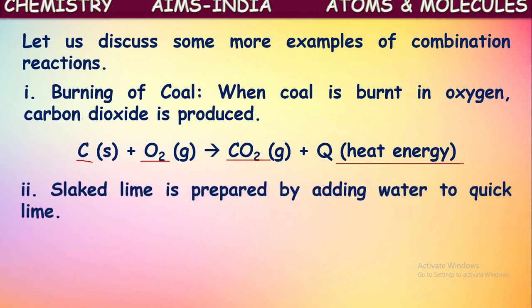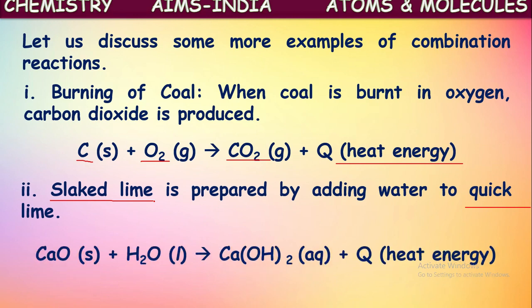One more example: slaked lime is prepared by adding water to quicklime. Here quicklime means calcium oxide. So if calcium oxide is added to water, it forms calcium hydroxide, which is called lime water, or slaked lime. This is the equation related to that. When calcium oxide combines with water, it forms calcium hydroxide as product.